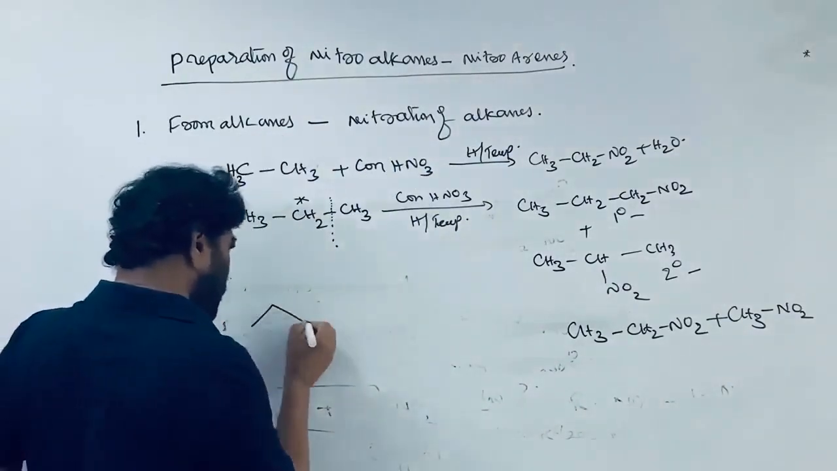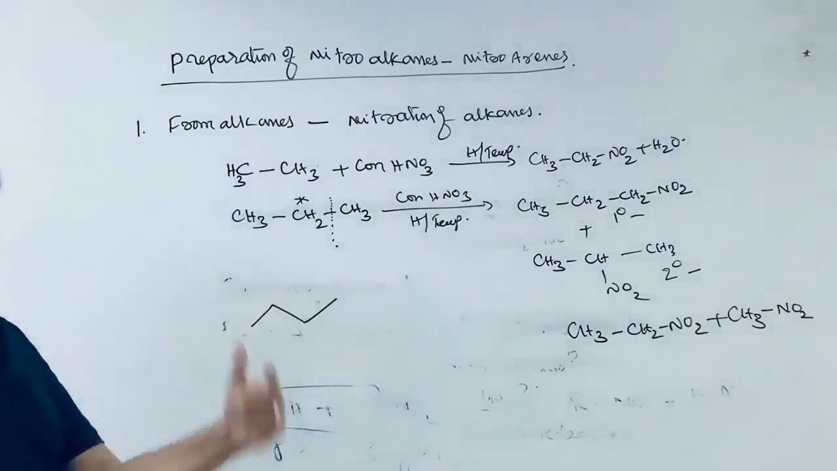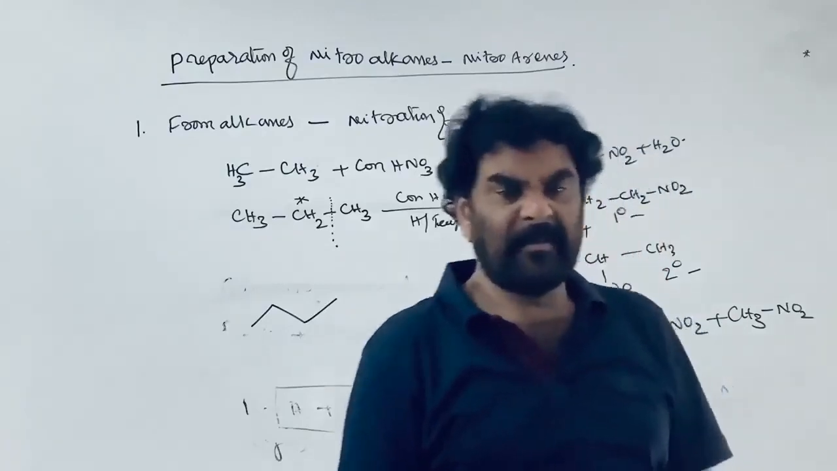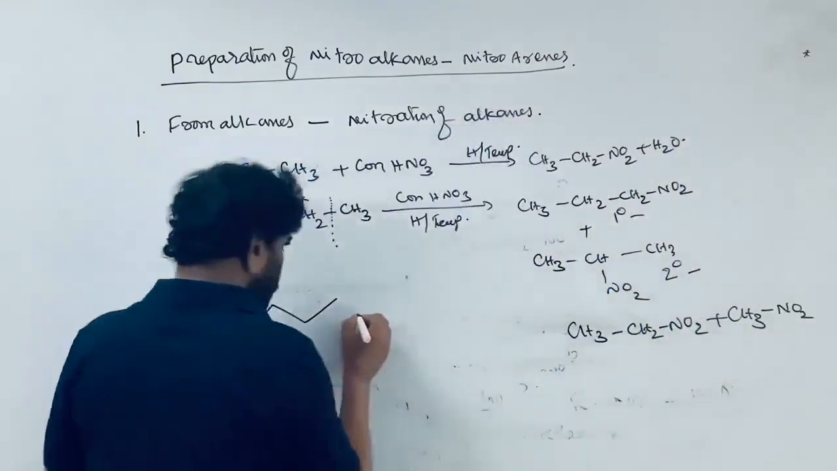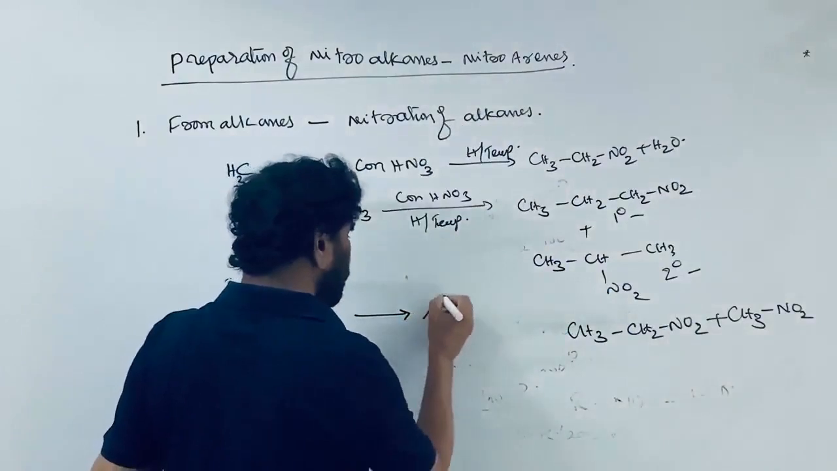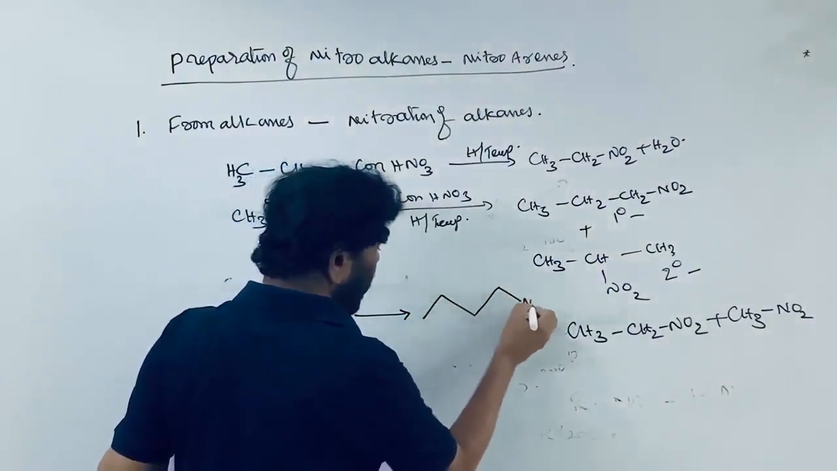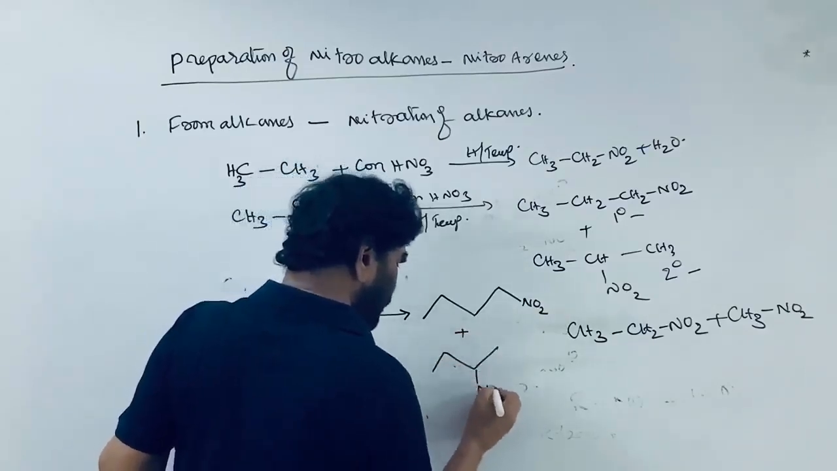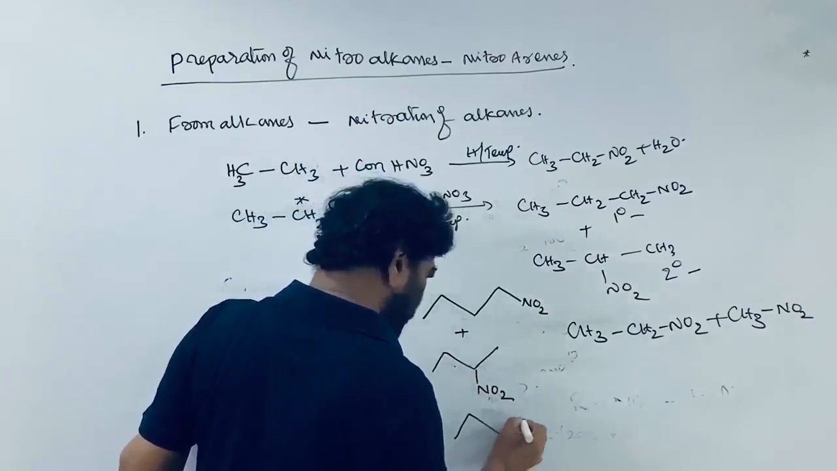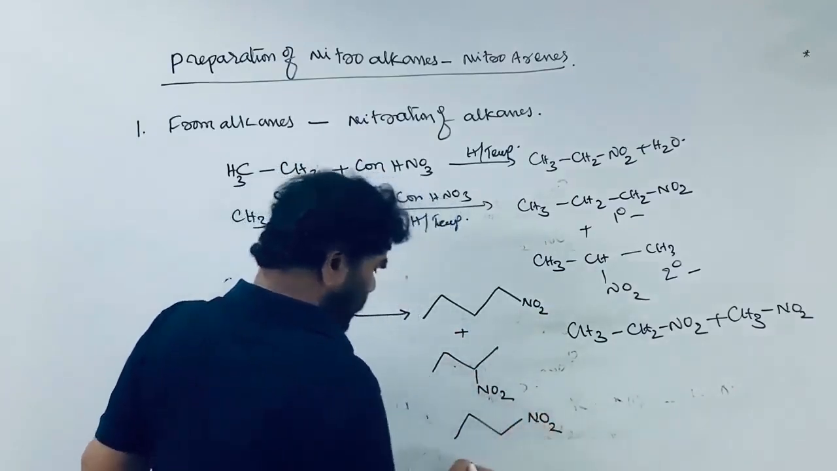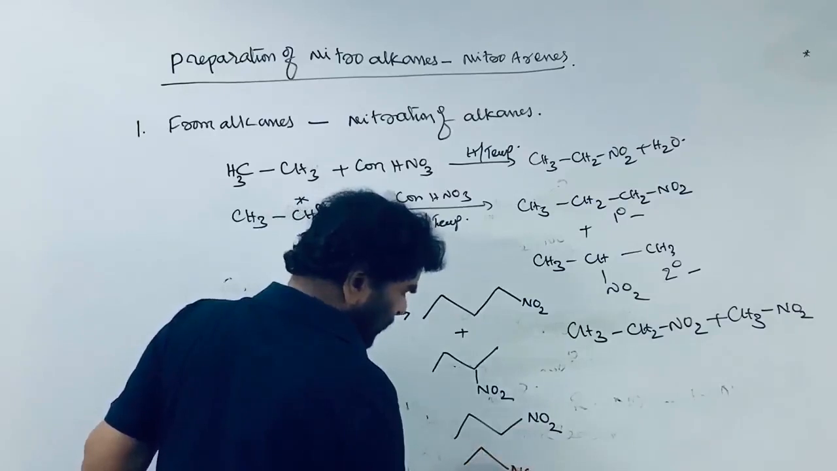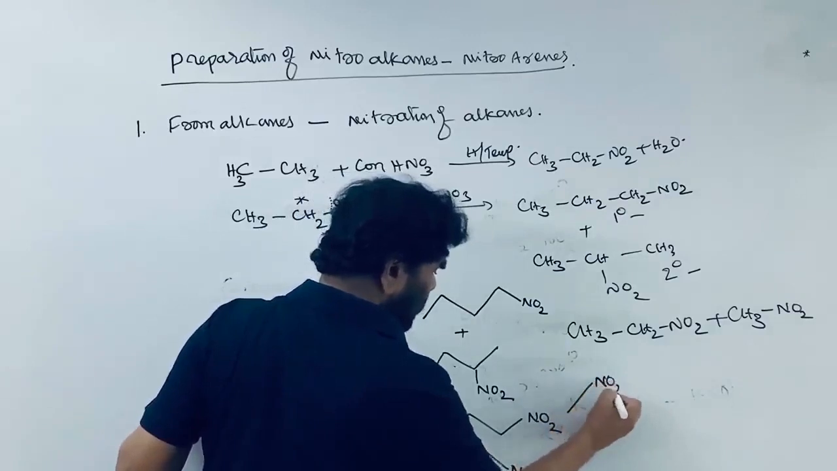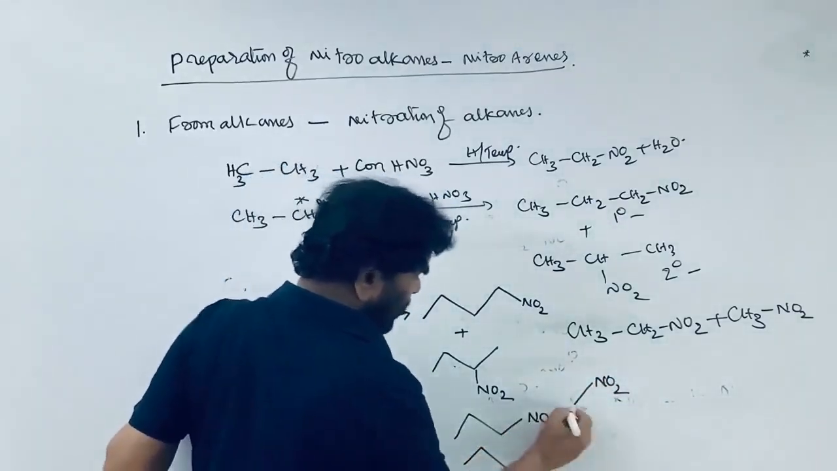Now if you take butane, as the number of carbon atoms in the chain increases, the products change. Butane gives 1-nitrobutane, primary 1-nitrobutane, and 2-nitrobutane, nitropropane, nitroethane and nitromethane.